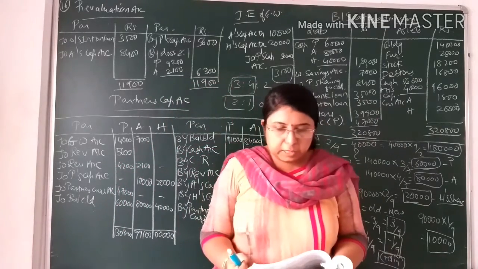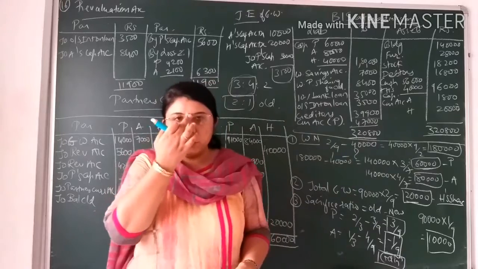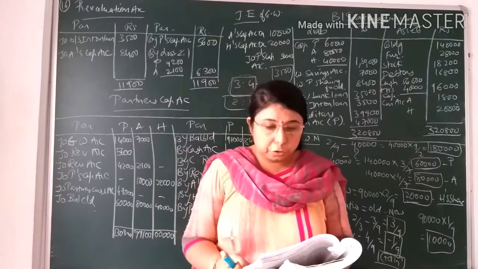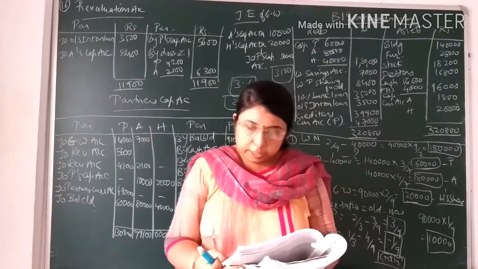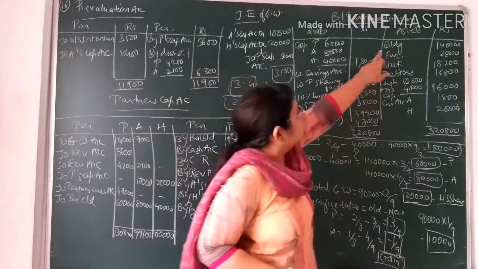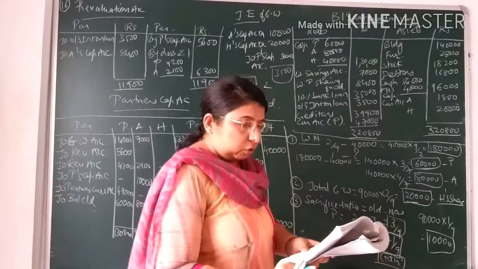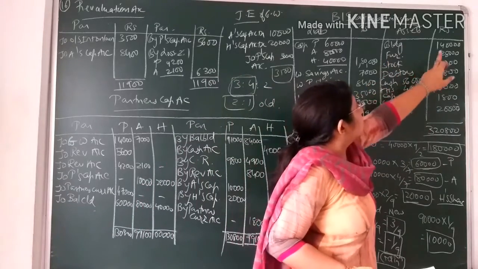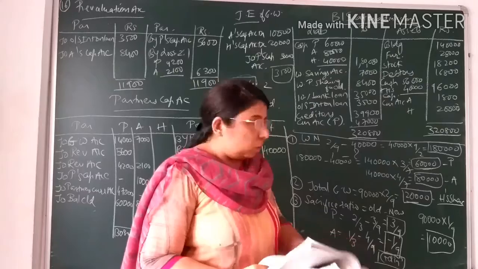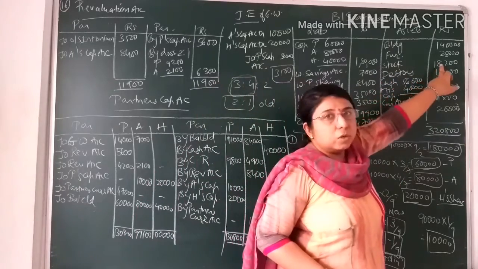Now moving on to the asset side, goodwill, the first entry, we had already distributed amongst the old partners in their old ratio. Now building, there is no adjustment, so as it is I have written the building value over here in the new balance sheet, that is 1,40,000. In case of furniture also no adjustment, so as it is 28,000. Stock also has no adjustment, so as it is 18,200.